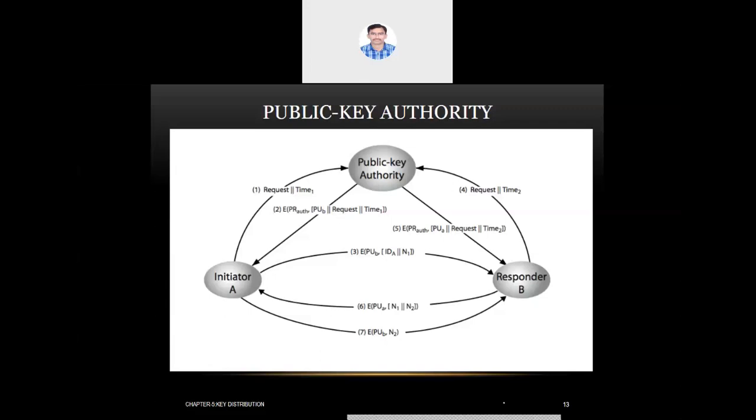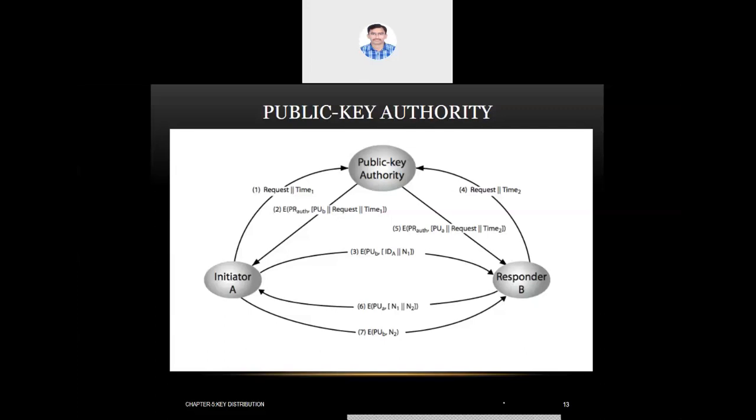So both peers, or both nodes, were claiming their identity with each other. Here the masquerading attack, or you can even say the man in the middle attack, won't come into the picture. None of them is claiming to be another person. A is claiming himself as A to B, and B is claiming himself as B to A. That's how they can share a public key with each other through the public key authority.